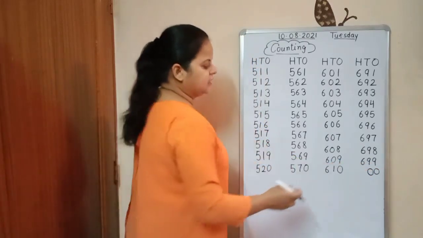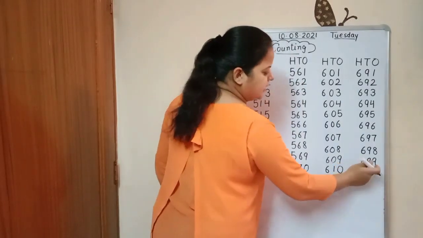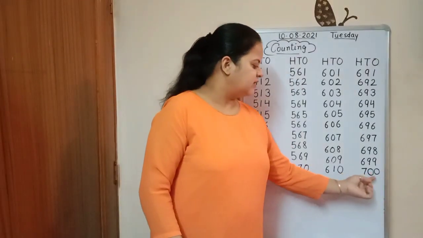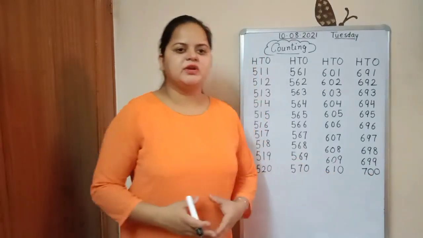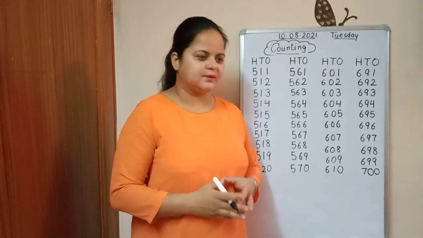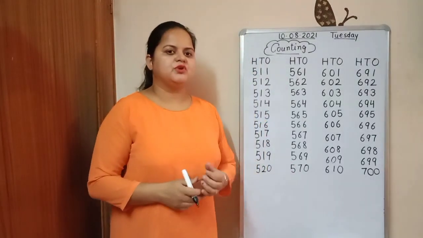Then we will write the next number of 6, 7. 699, and the next number is 700. Done and understand? Okay.